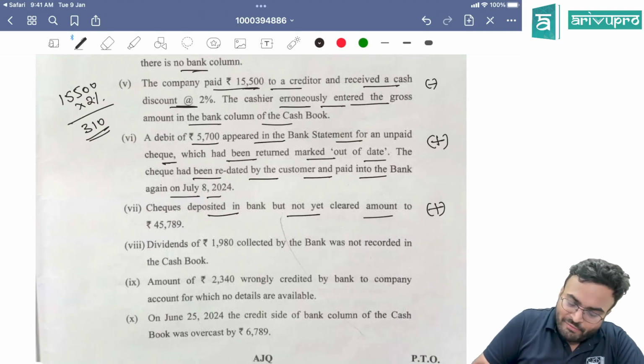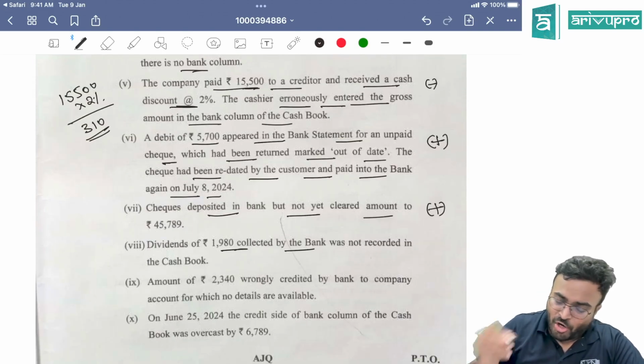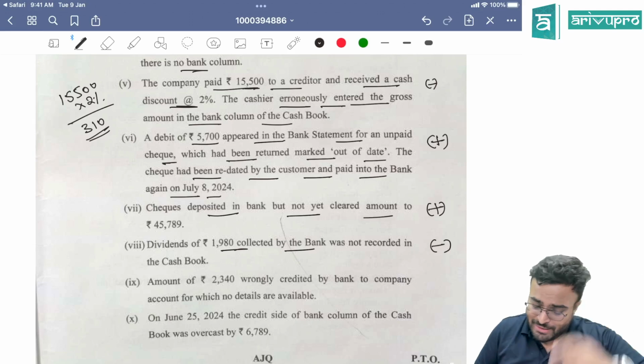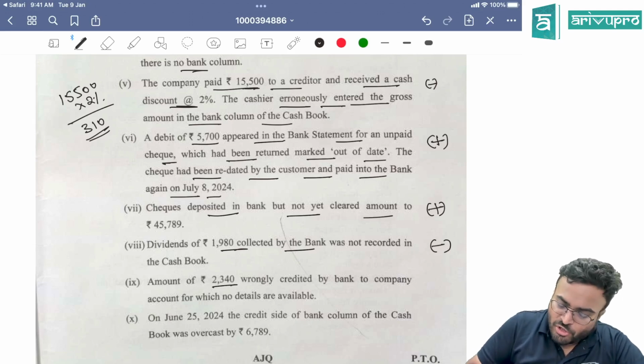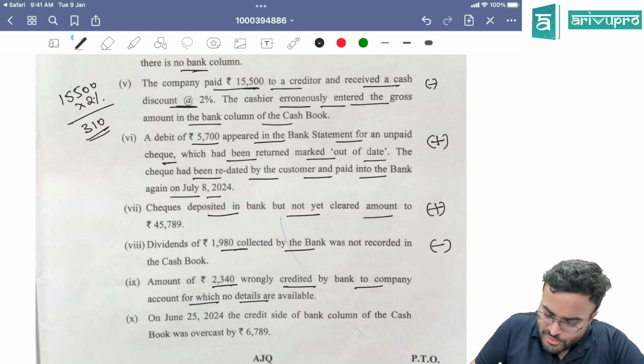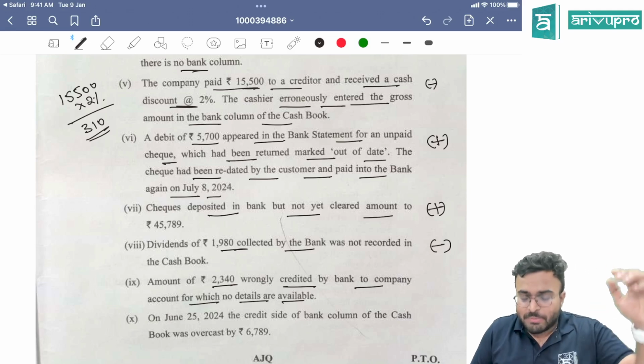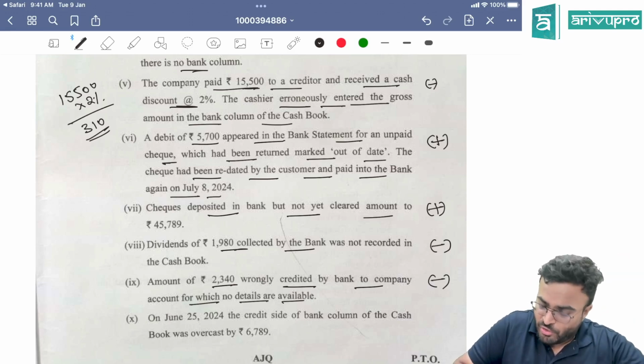Next you have dividend. 1,980 collected by the bank, not recorded. Bank has collected it, that means it is going to be minus. Amount of 2,340 wrongly credited by the bank to the company account for which no details are available. Wrongly credited by the bank, that means passbook balance decreases, you will also decrease it.